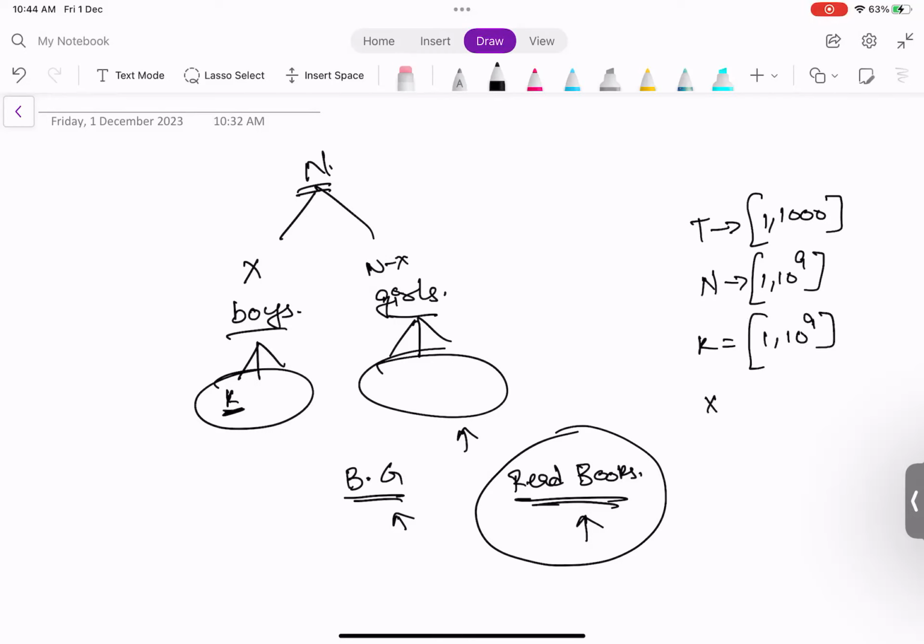We have our x value, which is in the range of 1 to n. And here we need to minimize the number of people who will be reading books. Here k is given as the group size.